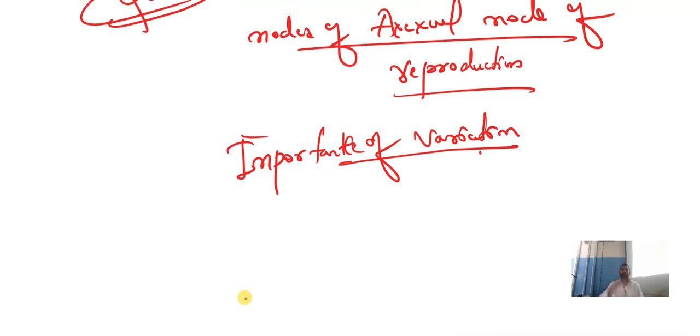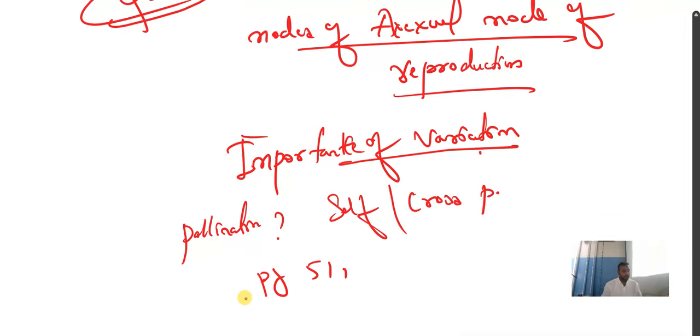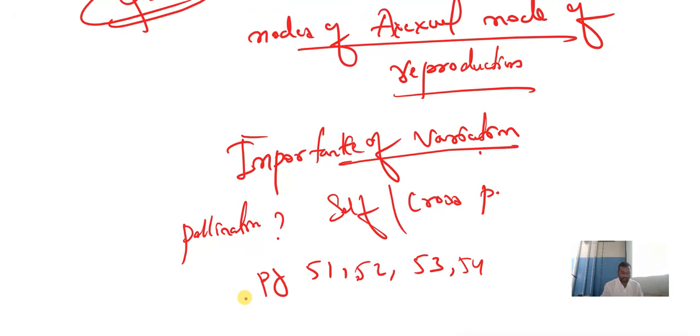And this one about pollination. They may ask you, what is pollination? Difference between self-pollination and cross-pollination. And page numbers 51, 52, 53 and 54, almost. It's a continuation of that.